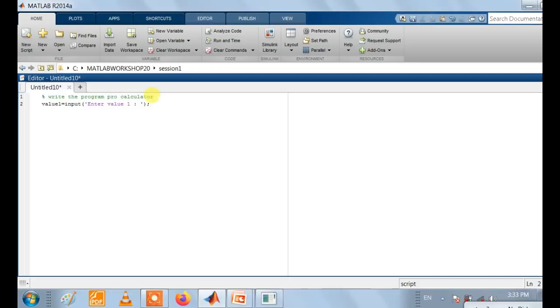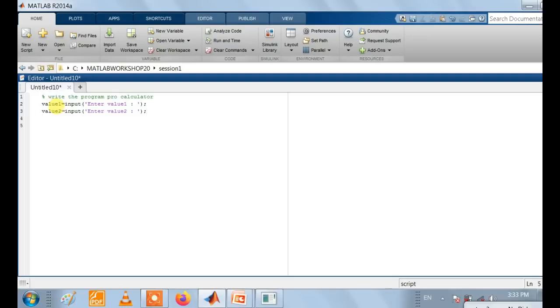This statement represents that we are creating one variable, value 1, and getting the input from the user for value 1. Like that, the second variable is also created. Copy this function and set it for variable 2.